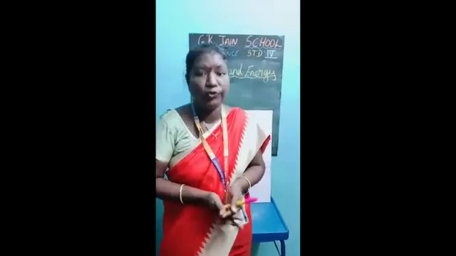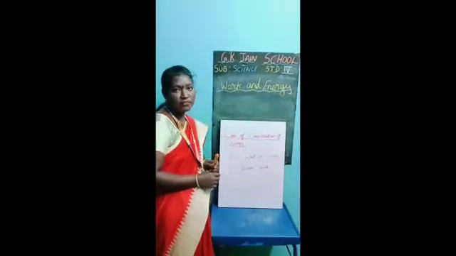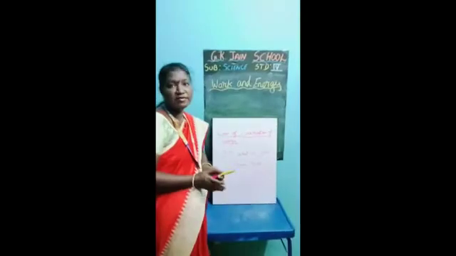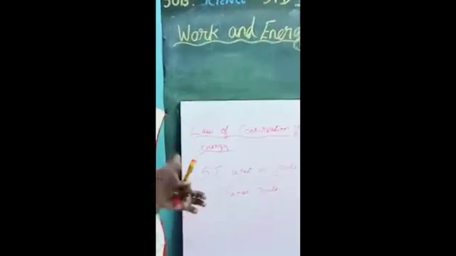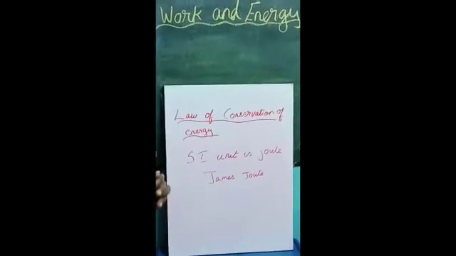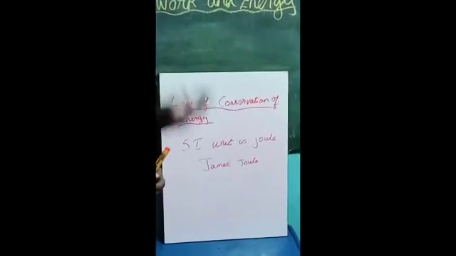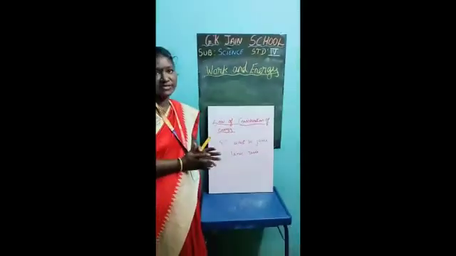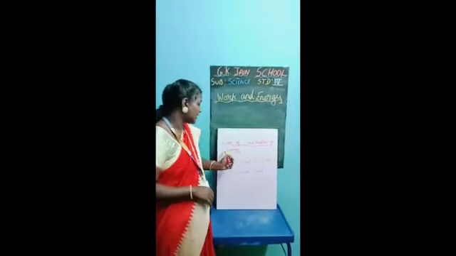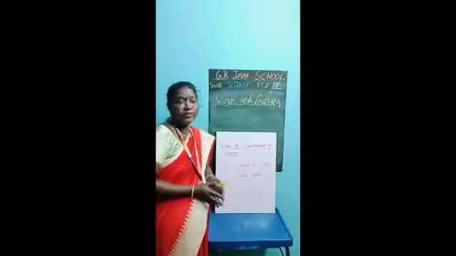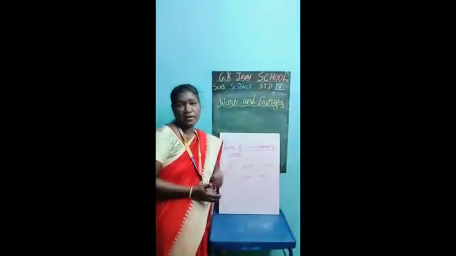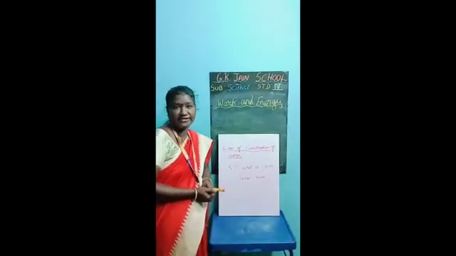Okay, next we pass on to the law of conservation of energy. I am going to teach what the law of conservation of energy is. The law of conservation of energy states that energy cannot be created or destroyed. It can be converted from one form to another form. This is known as the law of conservation of energy. You cannot create or destroy energy. The scientist's name is James Joule. The SI unit of energy is the joule. From his name itself, the unit is formed.